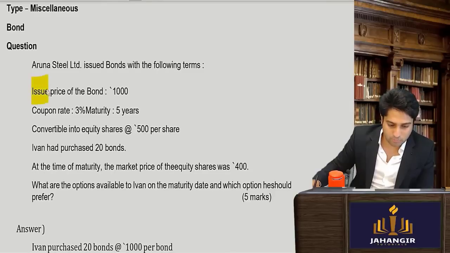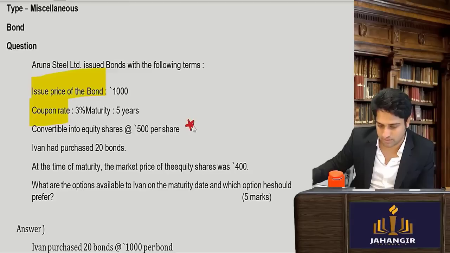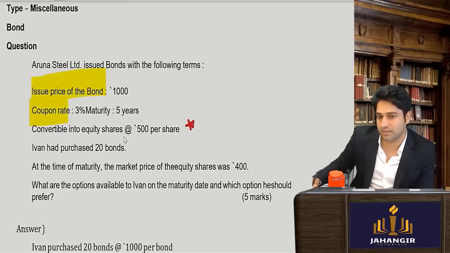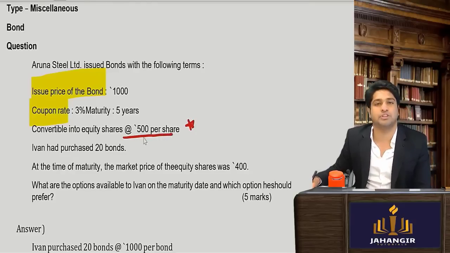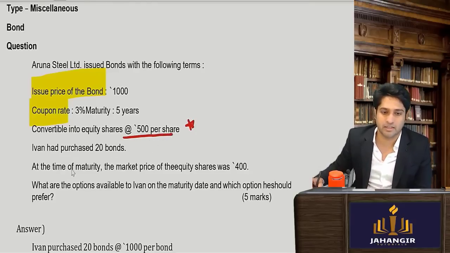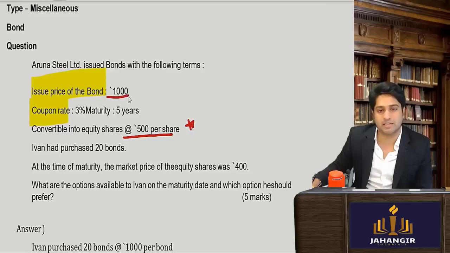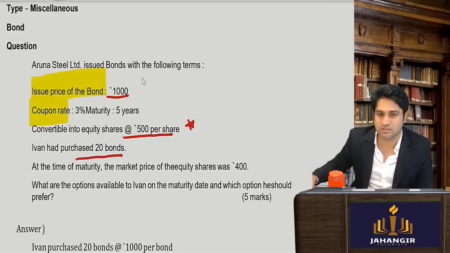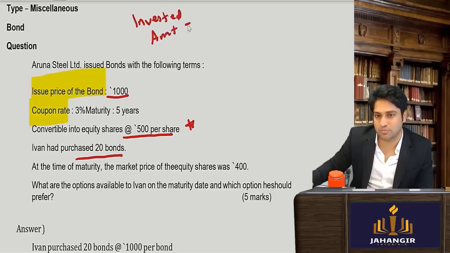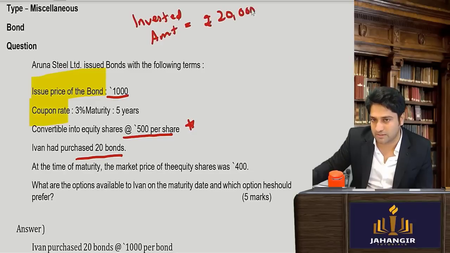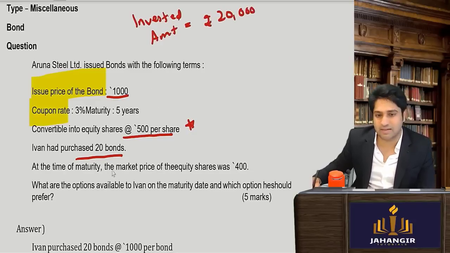Now we're going to see a sum on bonds. The issue price of the bond is this much, coupon rate is given. The bond is convertible into equity shares at 500 rupees per share on maturity. The issue price of the bond was 1000. He has purchased 20 such bonds, so his invested amount is rupees 20,000. At the time of maturity, the market price of the equity share is 400.